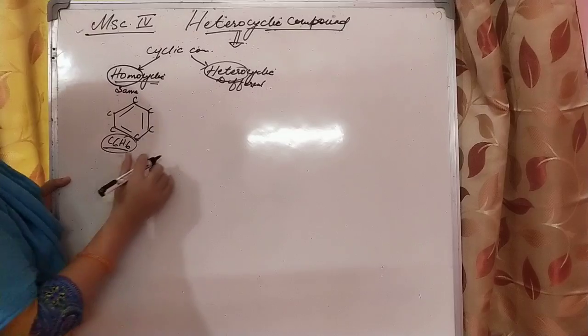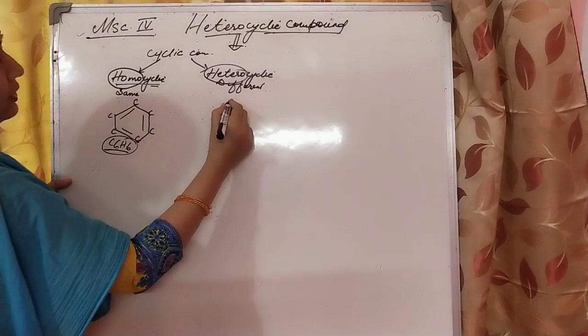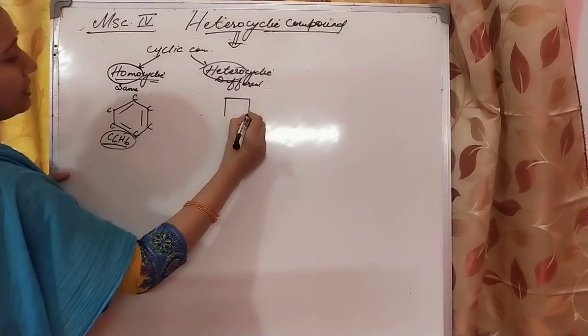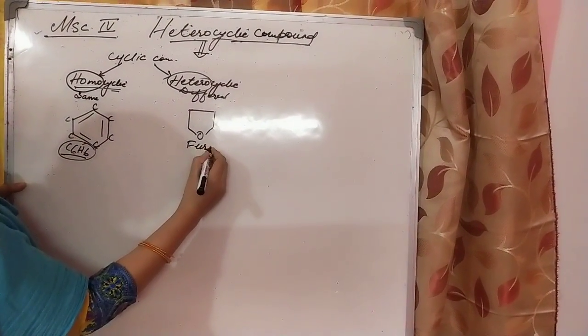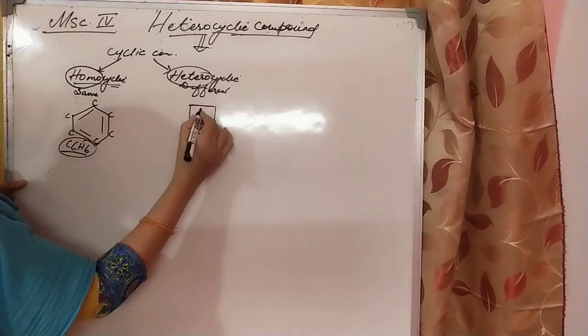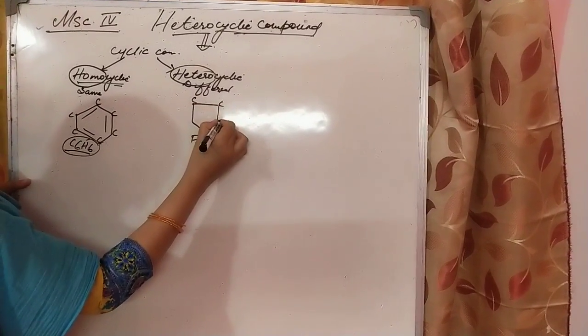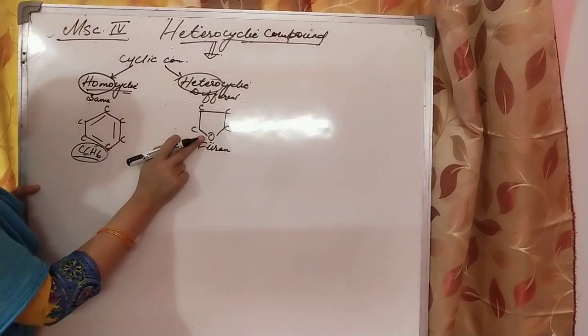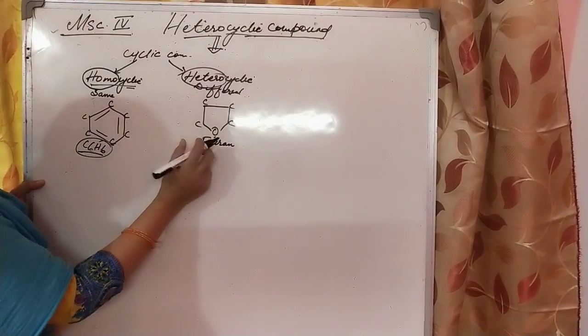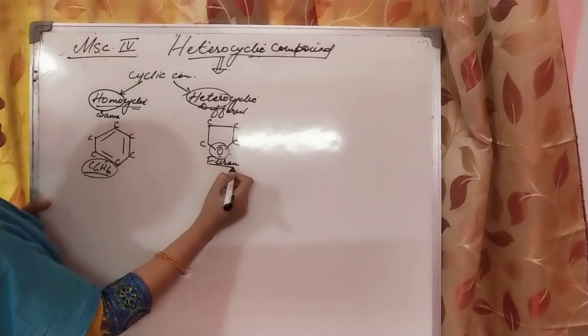In the heterocyclic compound, what happens? One example we are taking is furan. See here, carbon, carbon, carbon, carbon, and one other atom, a heteroatom, which is oxygen, and this is furan.